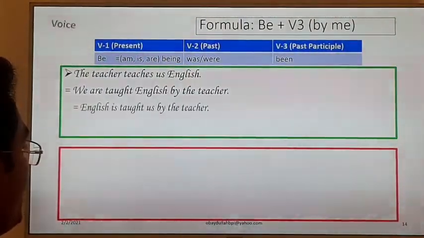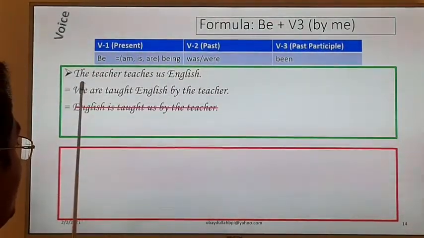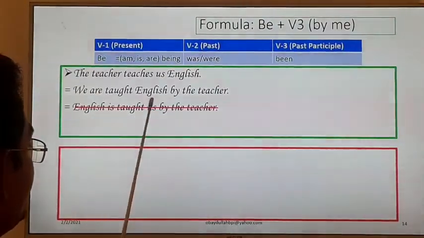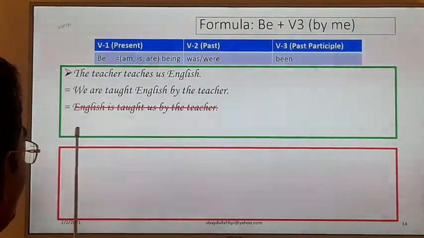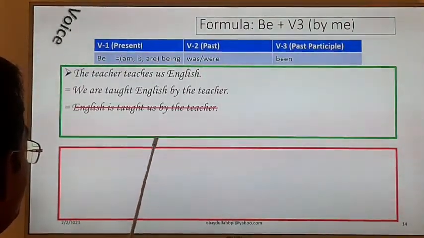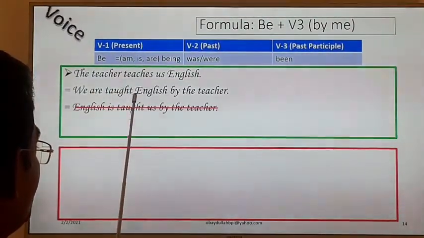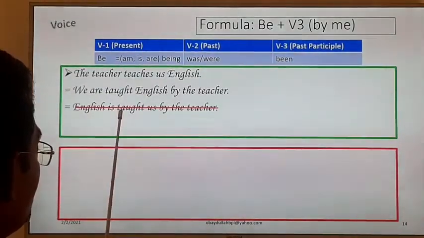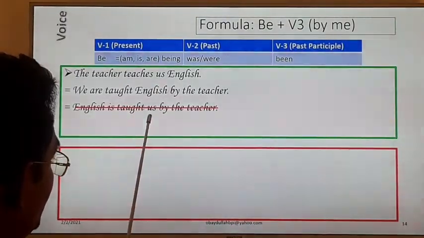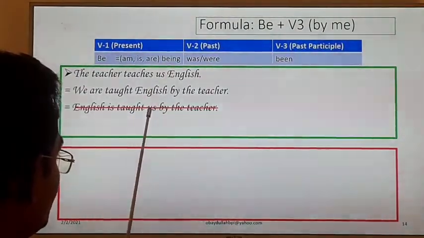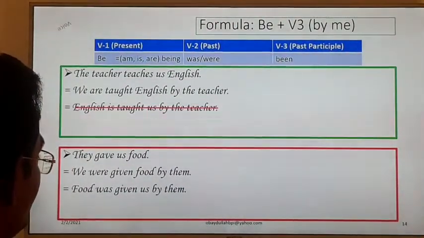So dear students, these are some examples. The teacher teaches us English, and we have to solve it this way: We are taught English by the teacher. And we can also say, English is taught by the teacher. Especially we use the first type of sentence; it is always preferable. The second type of sentence is also right, but you can write either, and this is the first choice, and that is the second choice. Food was given by us.